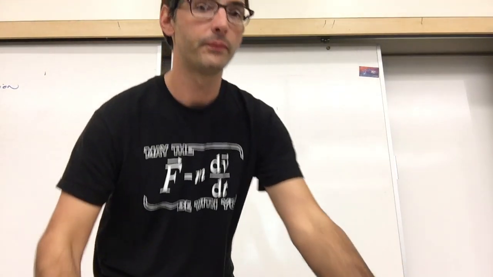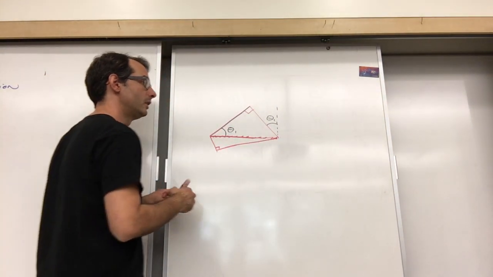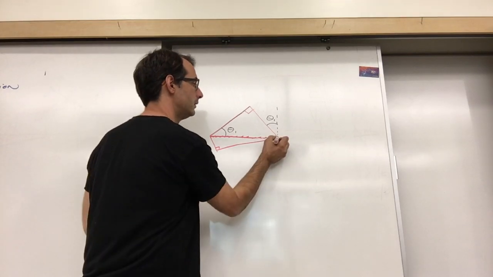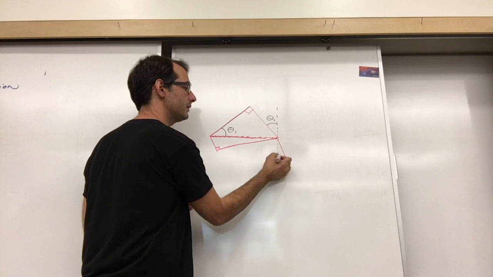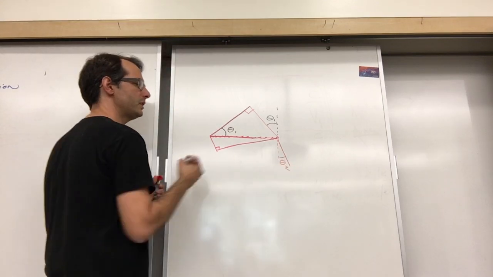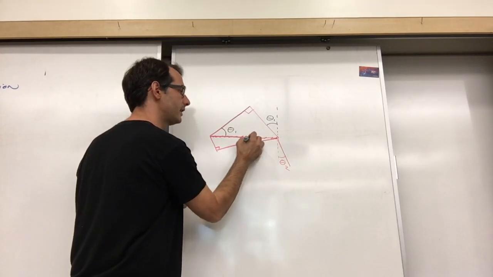Let's do the bottom triangle. If my light ray were to bend down to here, this is my theta 2. It shouldn't be too complicated for you to see that in my triangle, this is theta 2.